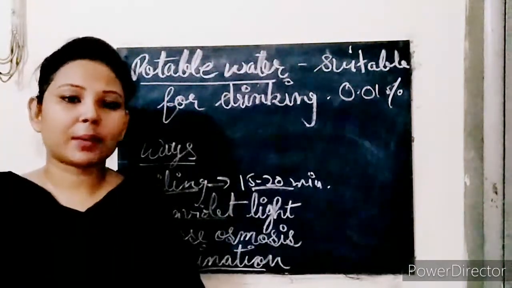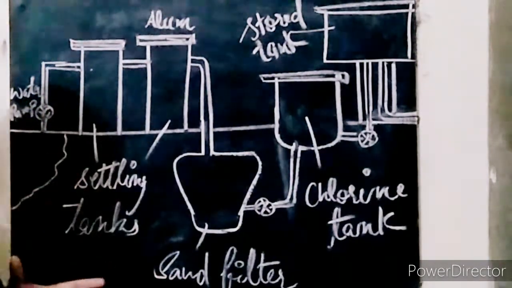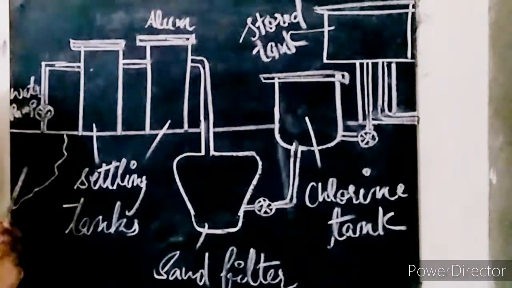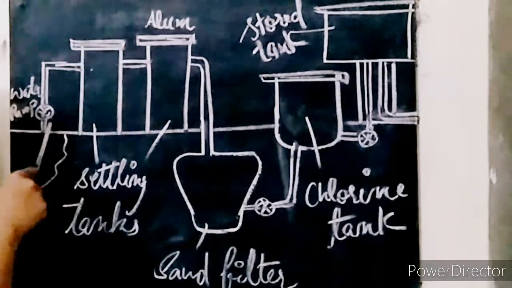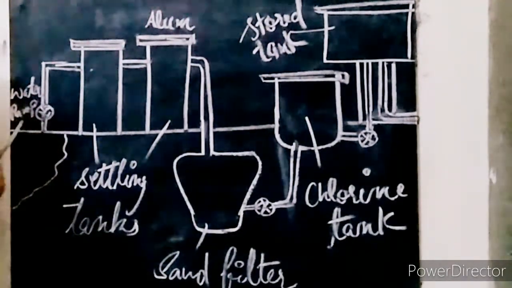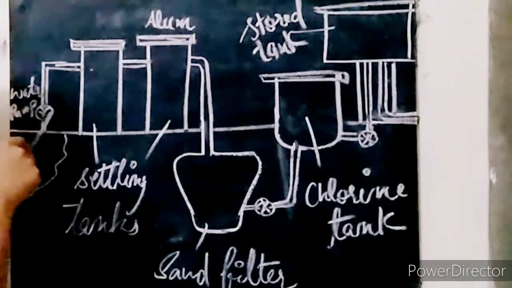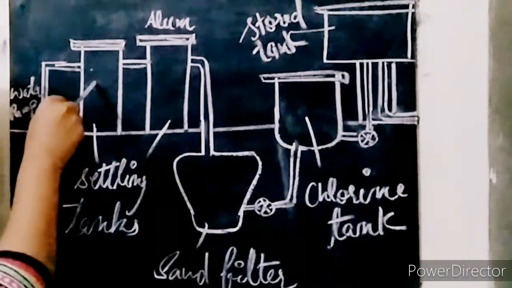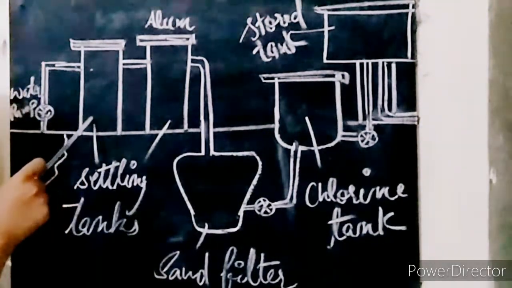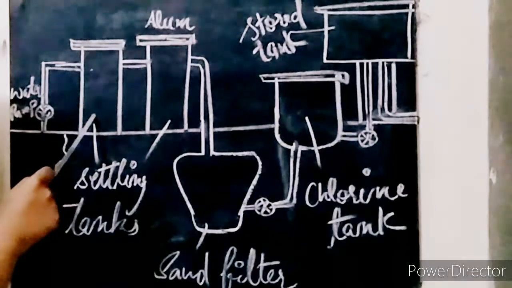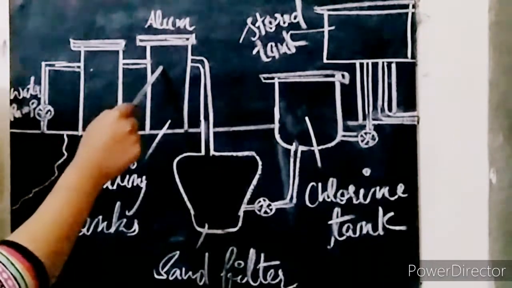And the water treatment plant is also there. So here is our water treatment plant. How does it work? First of all, we have water, that is groundwater, clear, and this further goes through the pipes. Here a water pump is there, and the water is pumped by this water pump and goes to this chamber. In this tank, sedimentation and decantation processes occur. After decantation the water passes to the next tank.